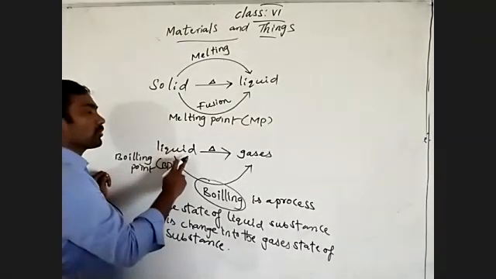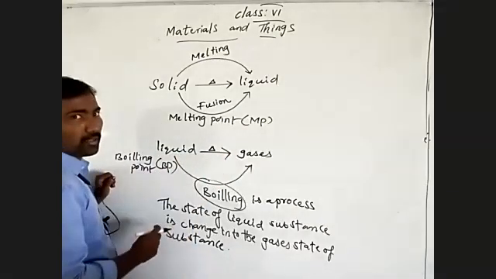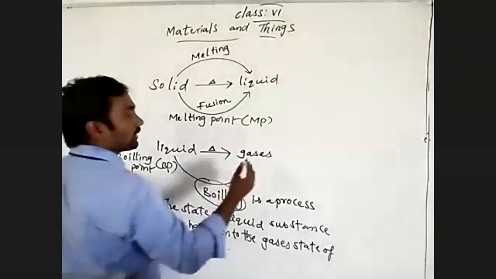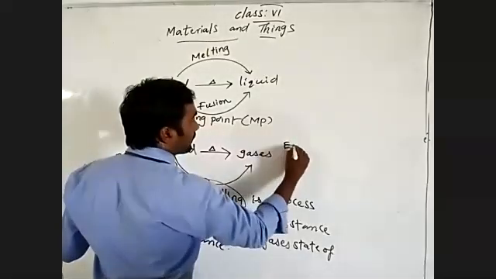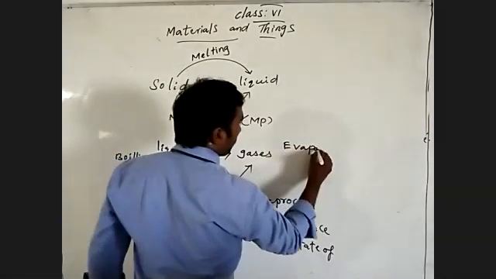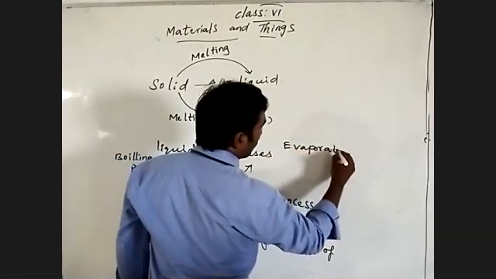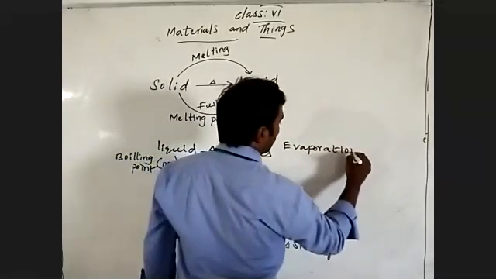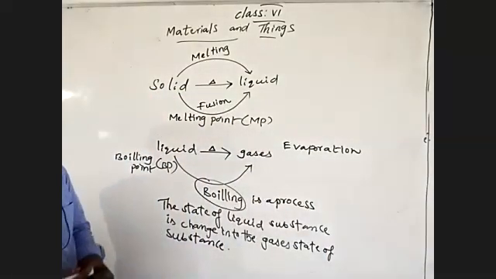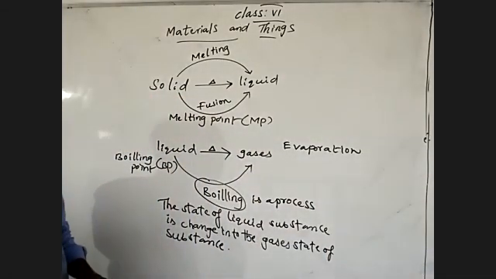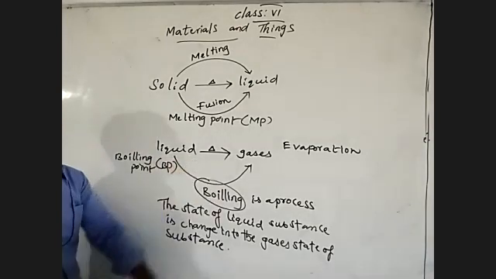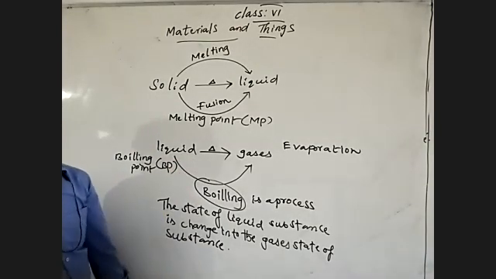The liquid state of substance changing into gaseous state of substance at any temperature is what we call evaporation. Evaporation is a process to change liquid substance into the gaseous state of substance at any temperature.